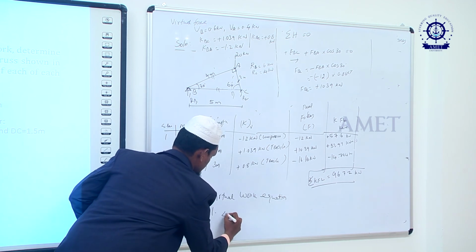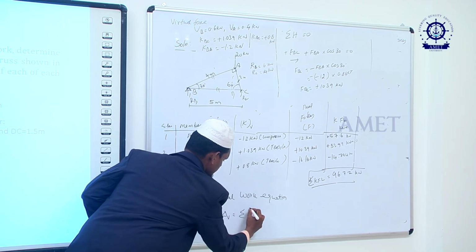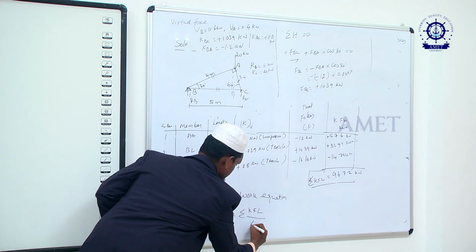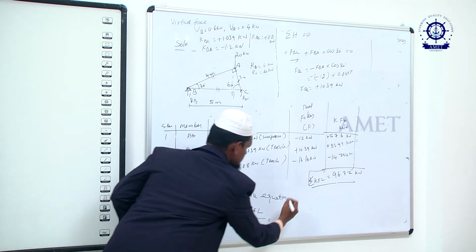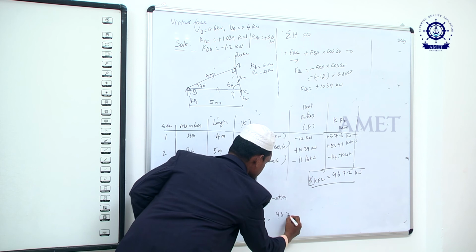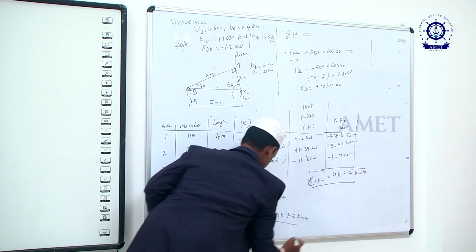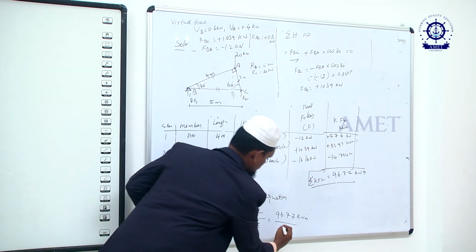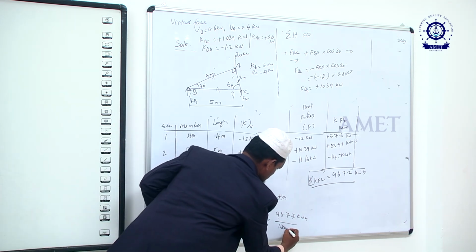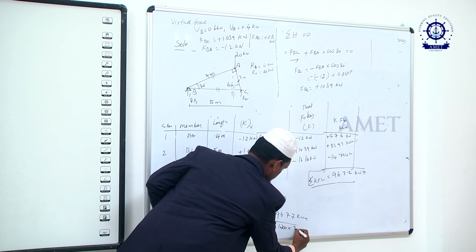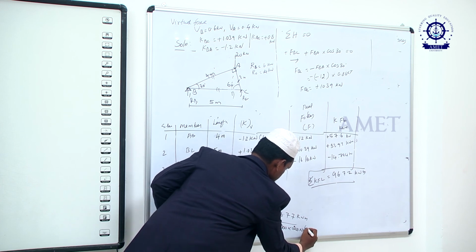Then finally we have to apply the virtual force equation. 1 into delta vertical is equal to sigma KFL by AE. So sigma KFL is equal to 96.77 kilonewton meter. The A value given is 1200 and the E value is 200 into 10 power 6.